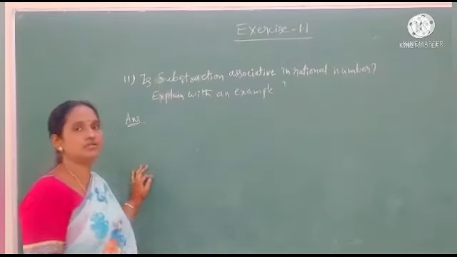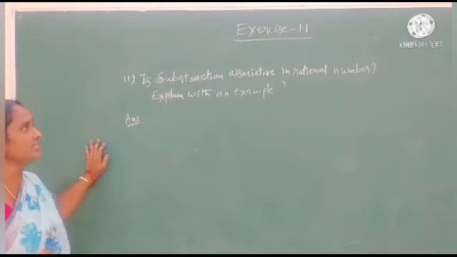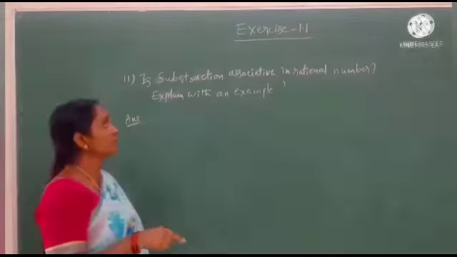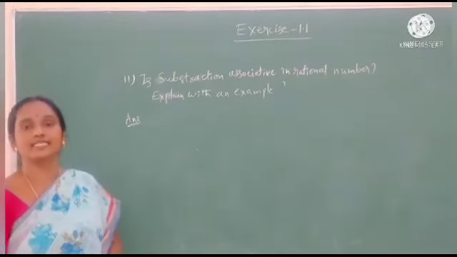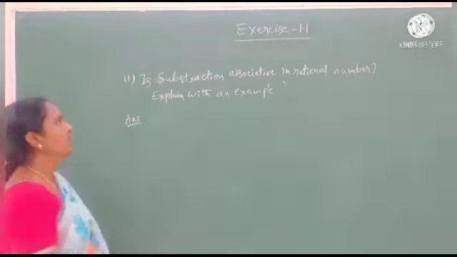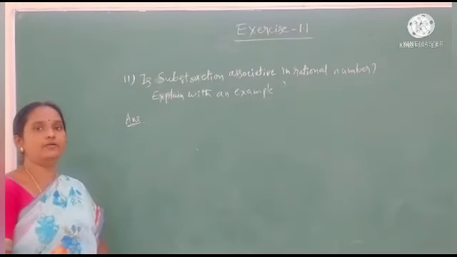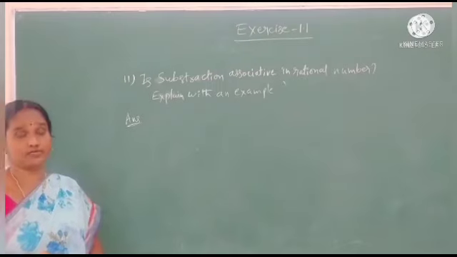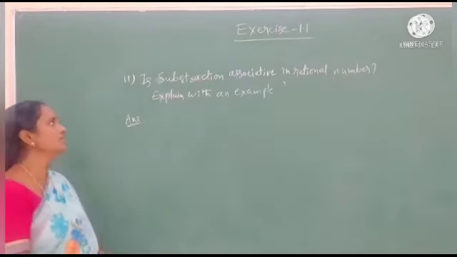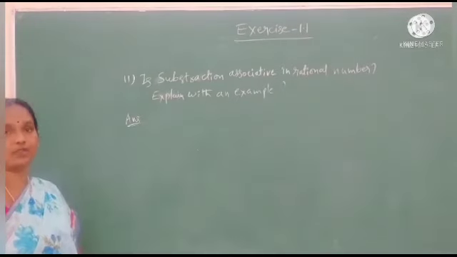Okay. See students, and after that we will go for the 11th question. Is subtraction associative in rational numbers? Explain with an example. They gave this problem. We already told that the associative property is satisfied only for addition and multiplication. But in the problem, they asked us whether subtraction is associative in rational numbers or not.